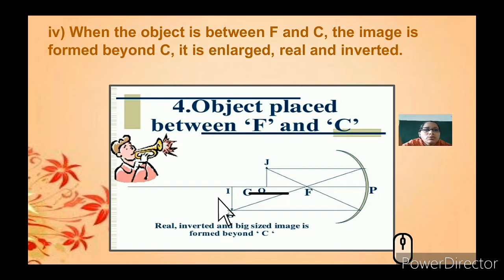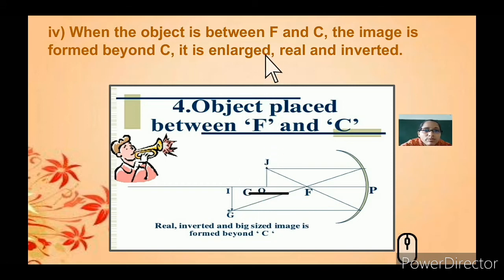So let's come to the next position. What happens when an object is placed between C and F? In the same way, you will draw a straight line with the same distance. You will draw a concave mirror, and mark the pole, focal point and center of curvature.